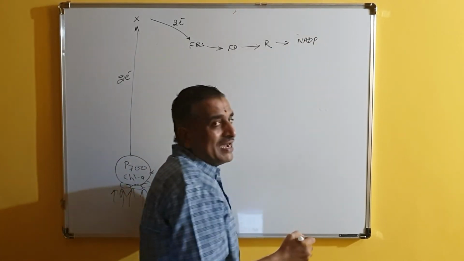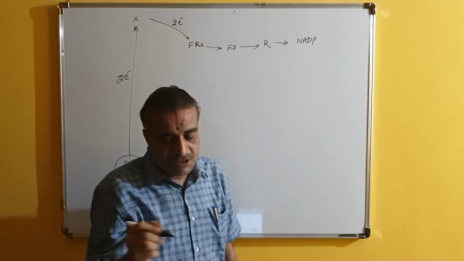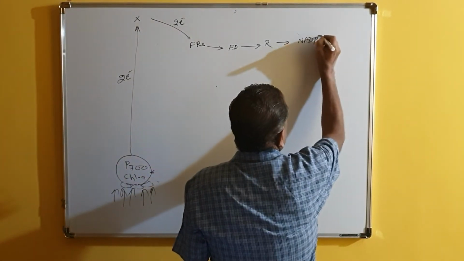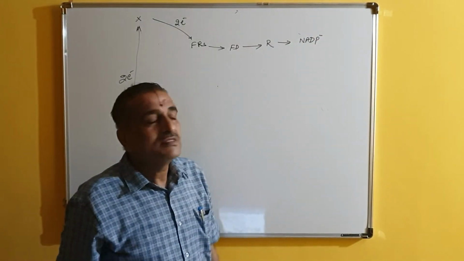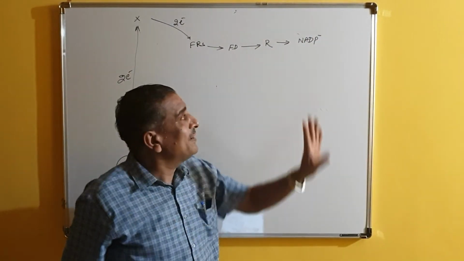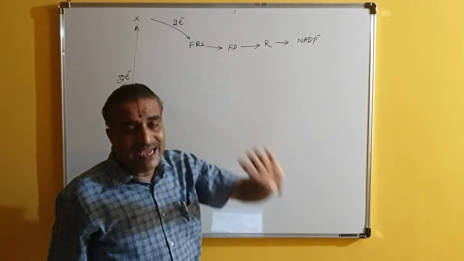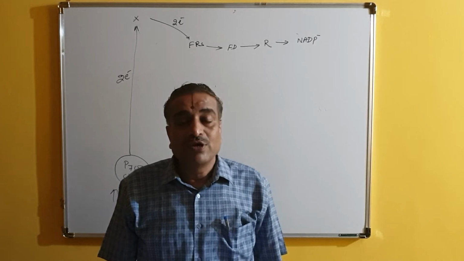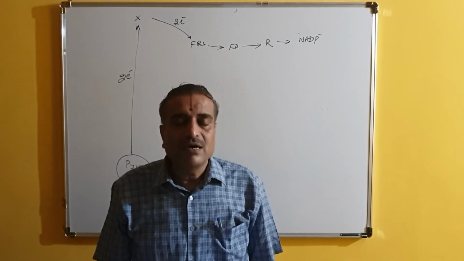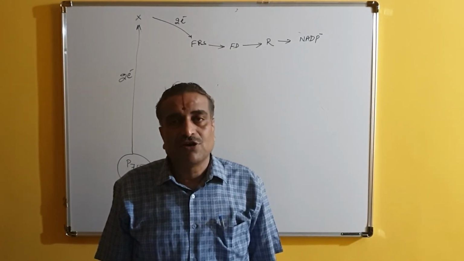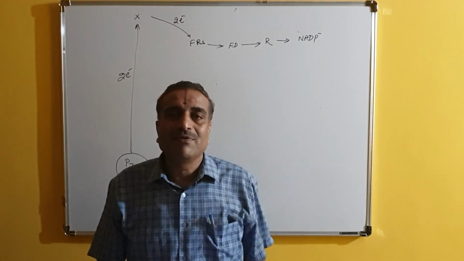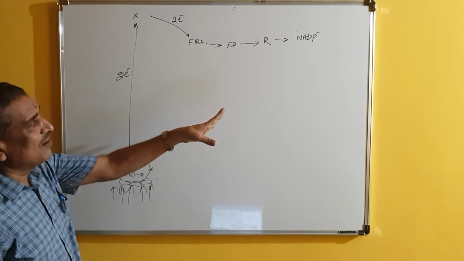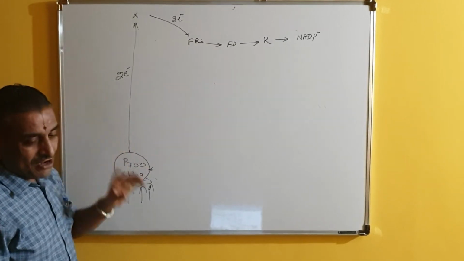NADP, nicotinamide adenine dinucleotide phosphate, and this nicotinamide adenine dinucleotide phosphate gets reduced. Two electrons are taken by NADP. NADP will never give back electrons. It is one way, only taking, not giving back. So NADP absorbs the two electrons, and these two electrons will not be given back. And if the same thing continues for a longer time, this will die. So that will not happen.